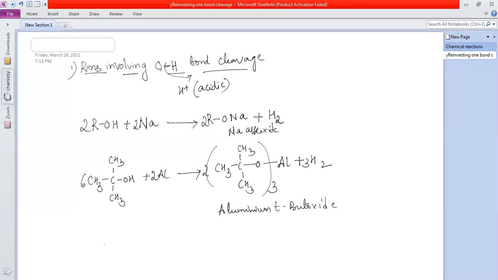With phenols also, I'll show you how this is happening. This is phenol, and this is alcohol, right? Phenols also react with sodium metal to give the same reaction. What will you get here? Sodium phenoxide, ONa, plus H2. Now, in addition to this, phenols can also react with sodium hydroxide.